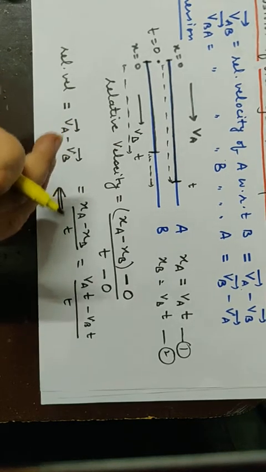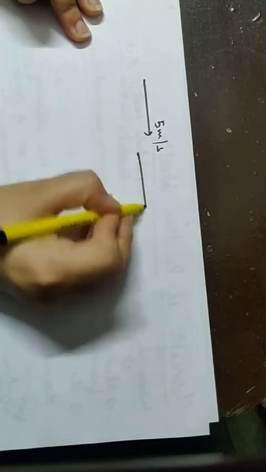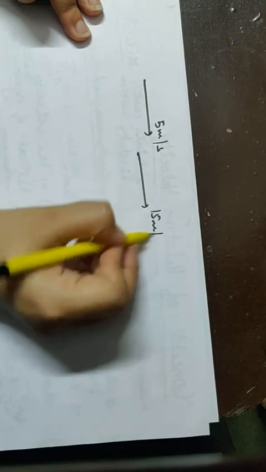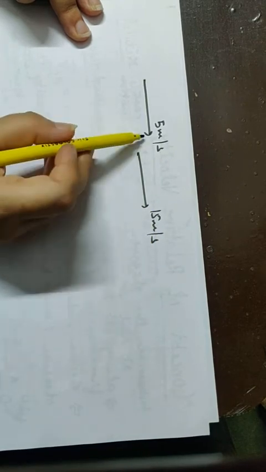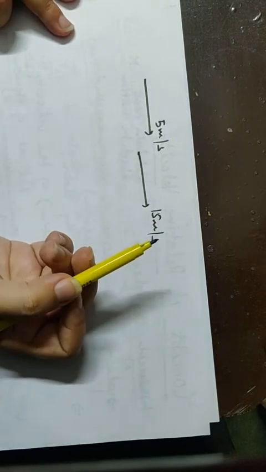Now suppose we have to consider one more example. We can discuss one more example. In the previous example, I told you car A is traveling 5 meters per second, car B is traveling 15 meters per second. Then how much faster is car B? Faster by 10 meters per second.